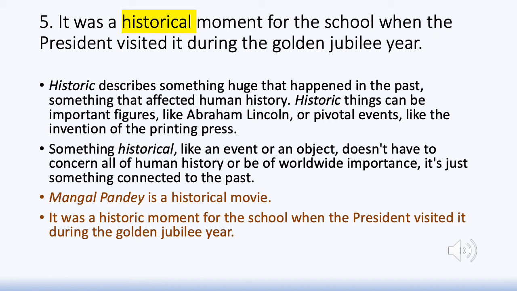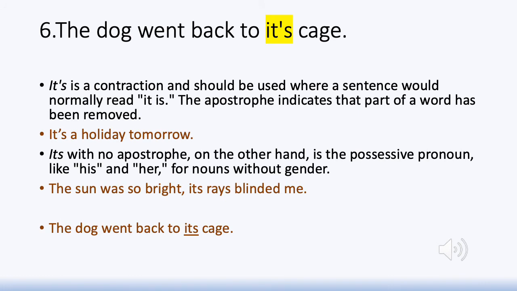Therefore, observe for yourself the difference between historic and historical by using the two words in as many different sentences as possible. So the next sentence gives you an insight into a very commonly made mistake, especially in written communication.